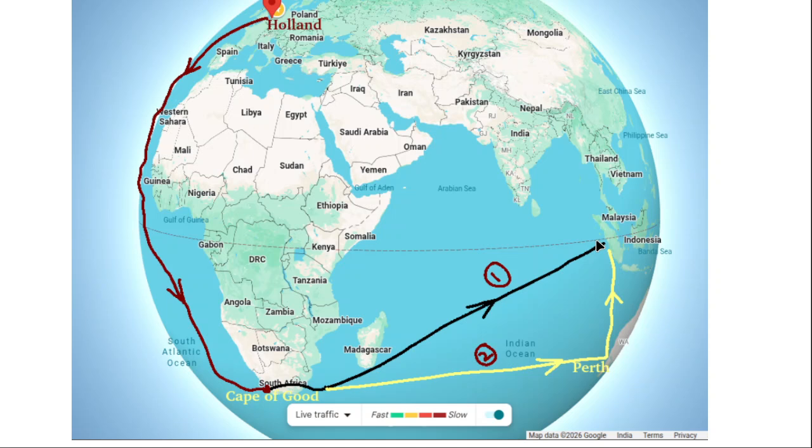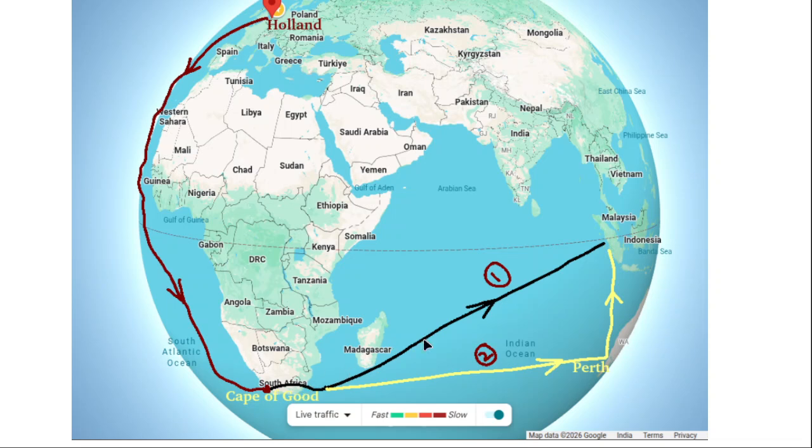Britain occupied India and Holland occupied Indonesia. A long distance journey was required from Holland to Indonesia. One has to move along the coast of Africa, reach Cape of Good Hope of South Africa, and from there follow a black line, path 1, to reach Indonesia.